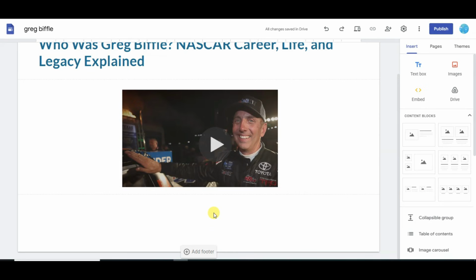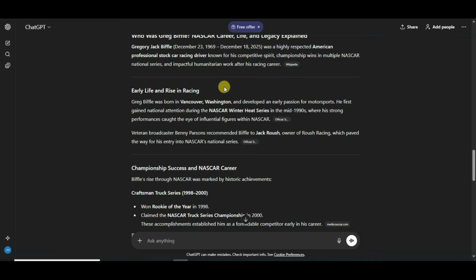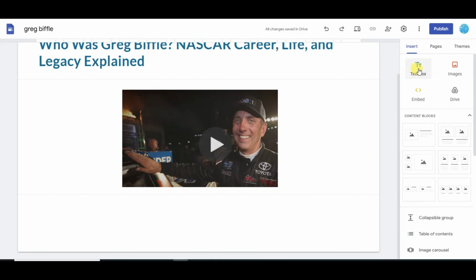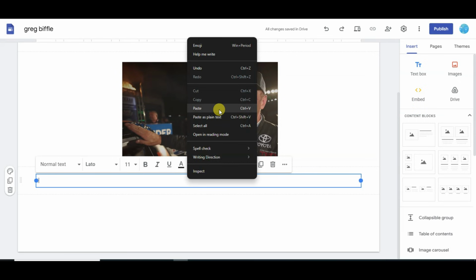Now you can type your articles. You can generate articles using ChatGPT platform. You can click here to copy these articles. Now you can go on Google site. You can click on text box. You can paste here that articles.